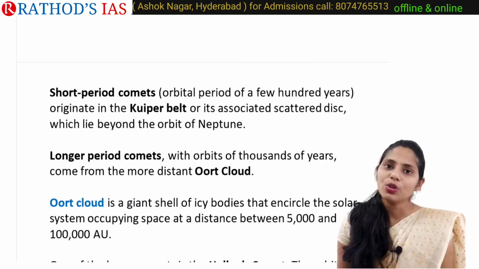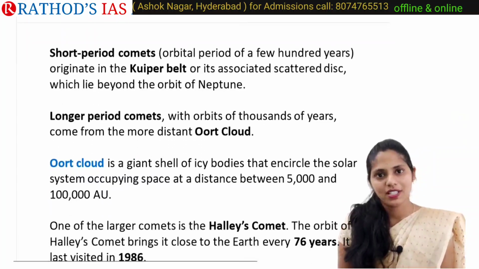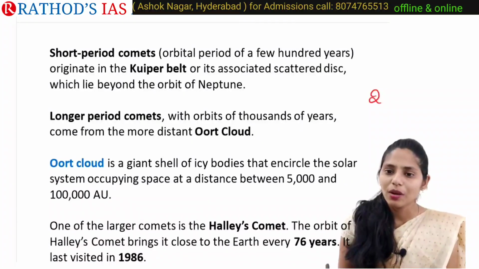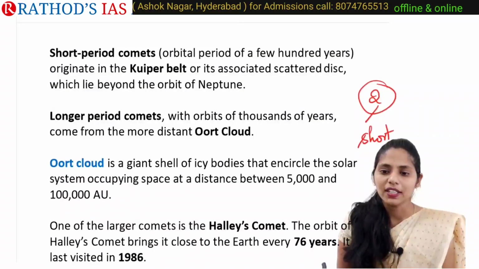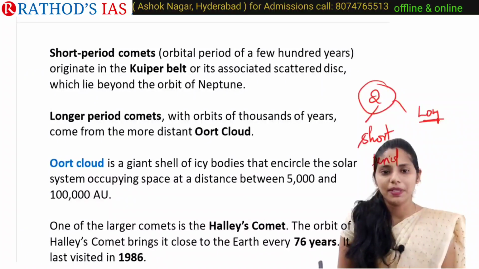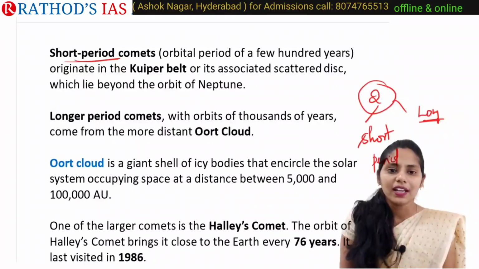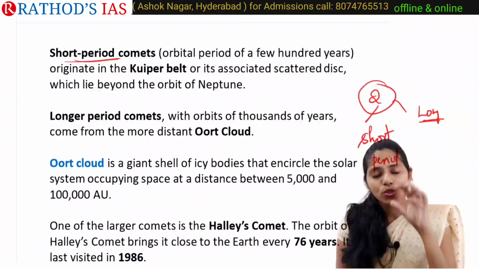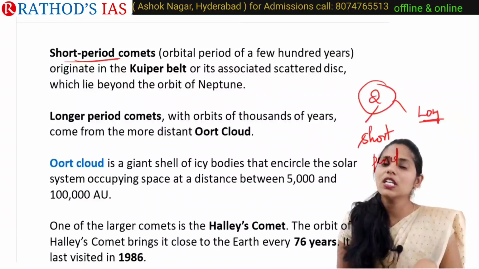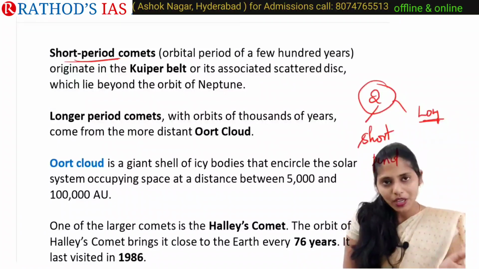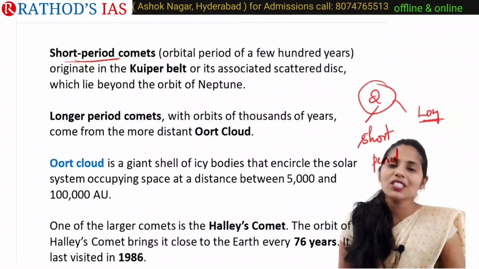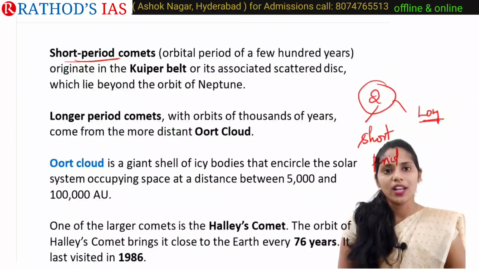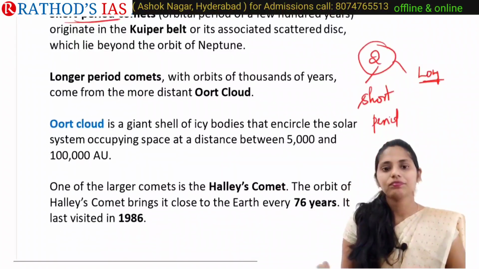And now let us try to talk about different types of comets. We have two types. The first one is short period comets, and the second one is long period comets. Short period comets are mainly originated in our Kuiper belt, which is present after our Neptune. Whenever comets originate in this Kuiper belt, they are called short period comets.